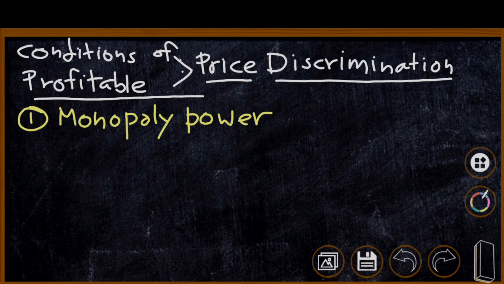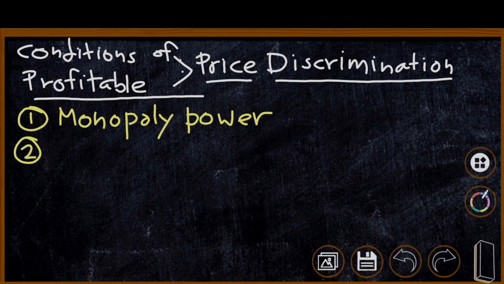There should be only one producer and he should have the entire control over supply. Otherwise, suppose if there are more than one producers, when one producer increases price, customers will be shifted to other producers. Therefore, the most important necessary condition of price discrimination is the existence of monopoly power.